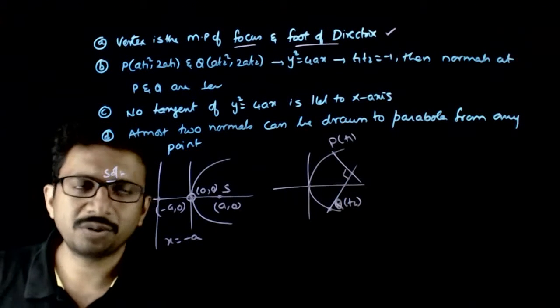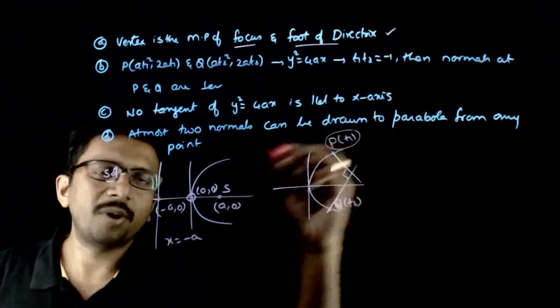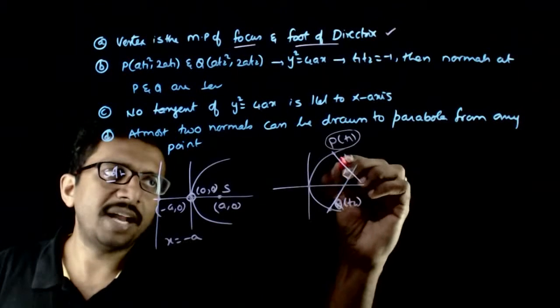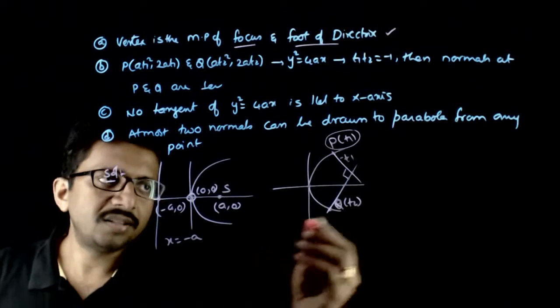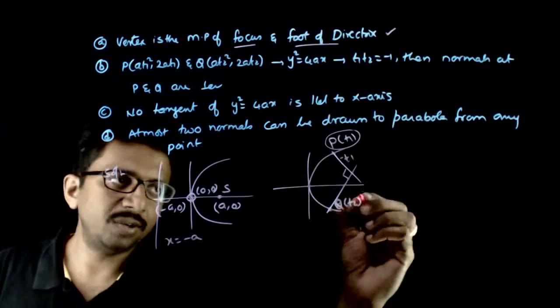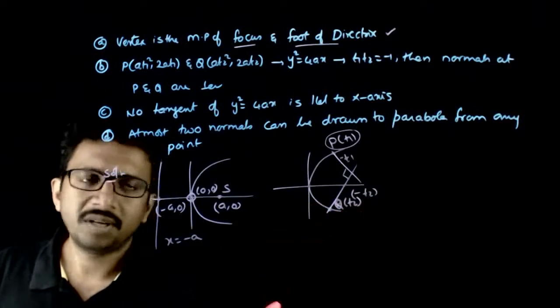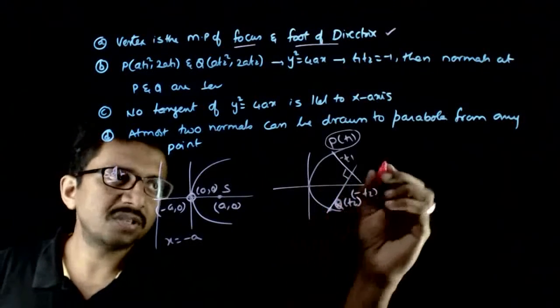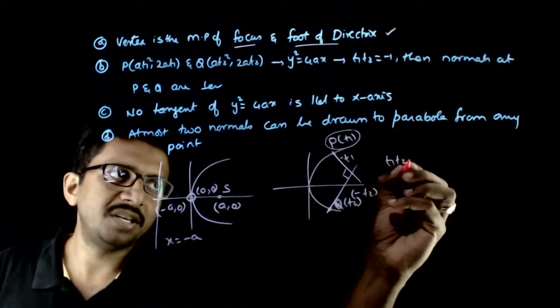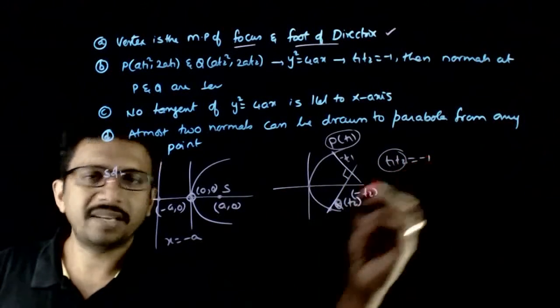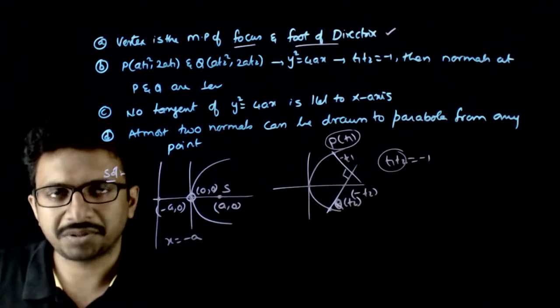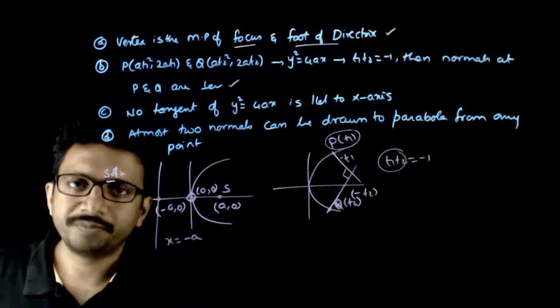So again, this statement is true because if you have a point t1, the slope of the normal at point t1 is minus t1 and the slope of the normal at t2 is minus t2. And what is the product of the slopes? The product of the slopes is t1 t2. So if this is equal to minus 1, obviously these two will be perpendicular to each other. So the second statement is also true.